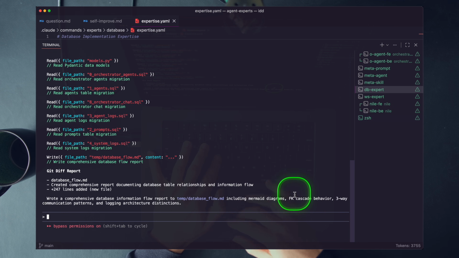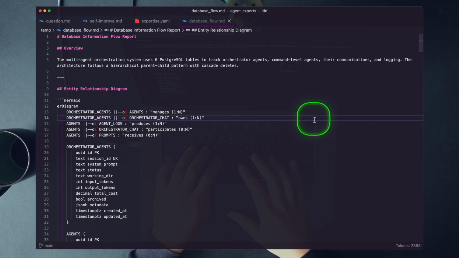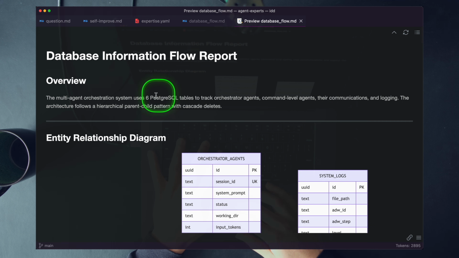The mental model you have of your code bases, you don't have a source of truth in your mind. You have a working memory file. You have a mental model. We can see that it has created a comprehensive flow of our database. Let's open this up. Let's go into our preview view here for this markdown file.